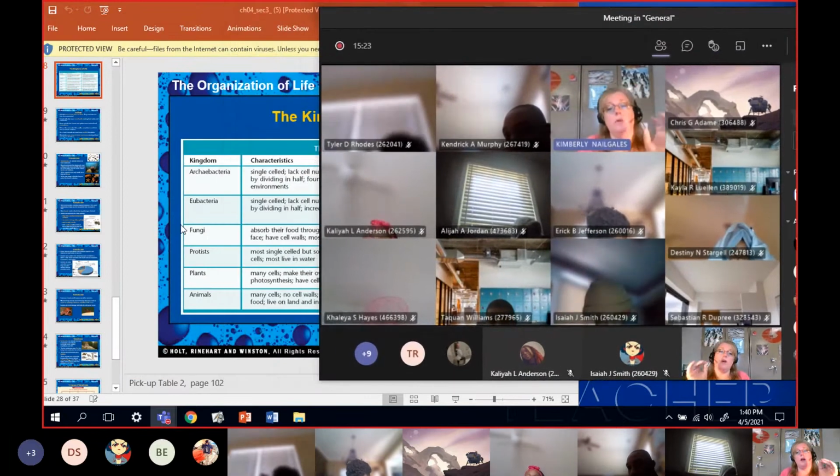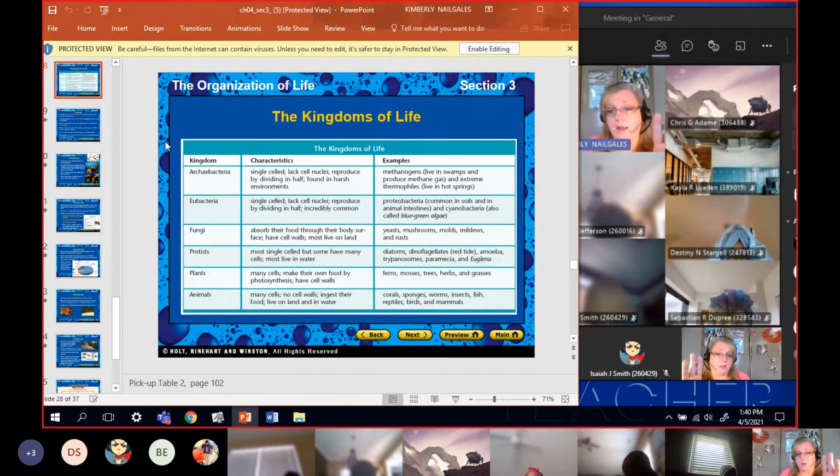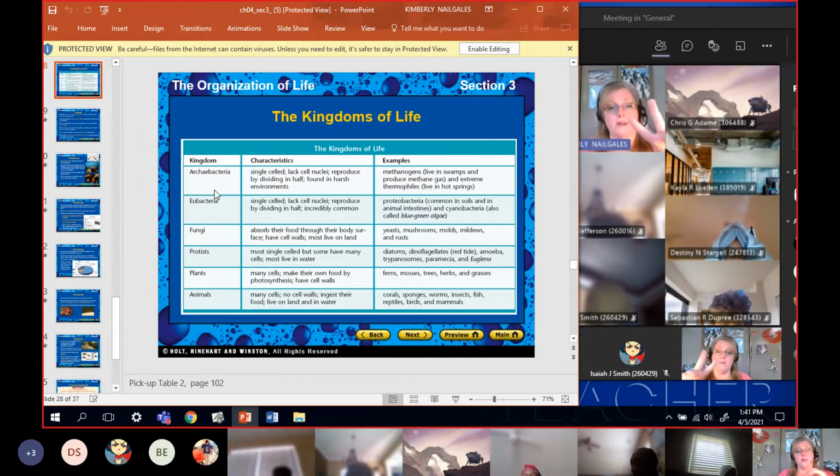All right, so we talked about that there were two kingdoms of bacteria. There's the archaebacteria, and archa means old. They're the extremophiles that love what it was like on the ancient earth. The eubacteria, that's the other kingdom of bacteria. They're the common bacteria that are everywhere. But both of those bacteria kingdoms do not have a nucleus. That's why they're off to themselves.